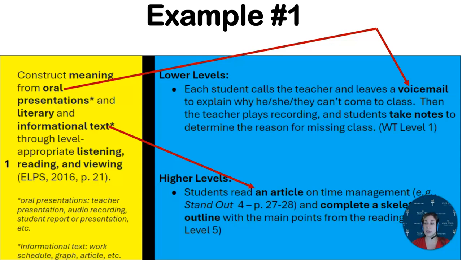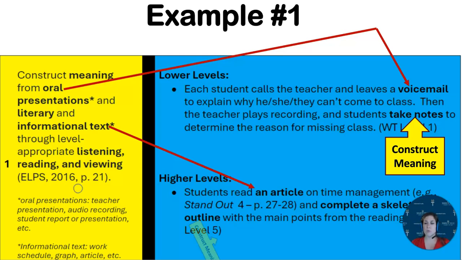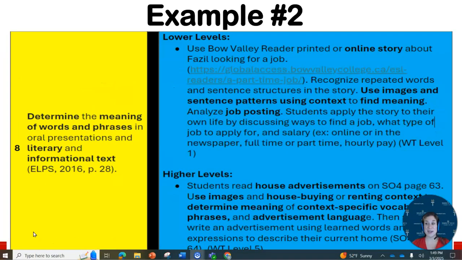But how are they going to construct meaning from a voicemail or an article? Here, we have that students will take notes to construct meaning from the voicemail. And then in our higher level activity, we have that students will complete this outline to help them construct meaning from the activity. Now we're going to take a look at one more. We're going to read ELPS number 8, which is to determine the meaning of words and phrases in oral presentations and literary and informational texts. So what does this look like in action?